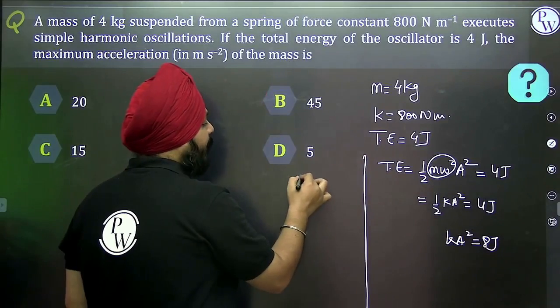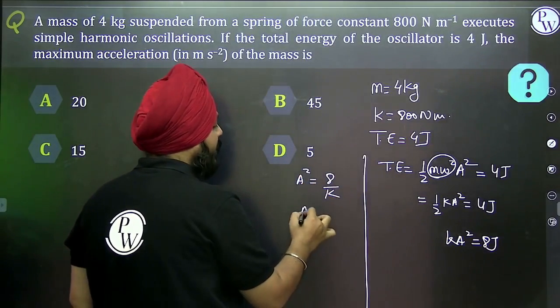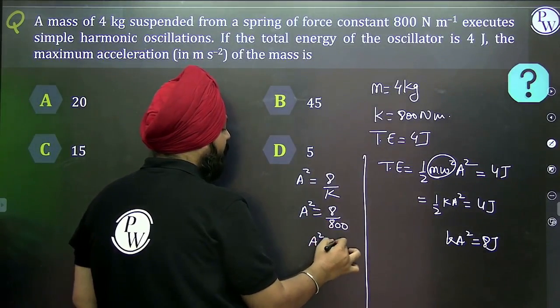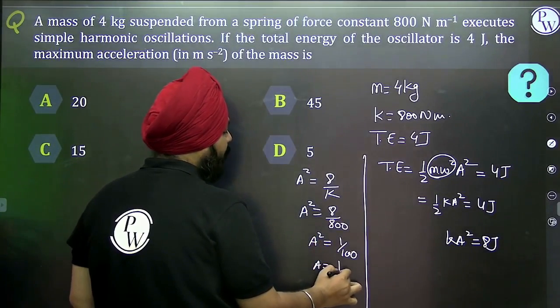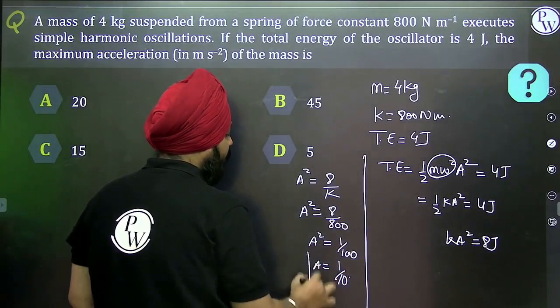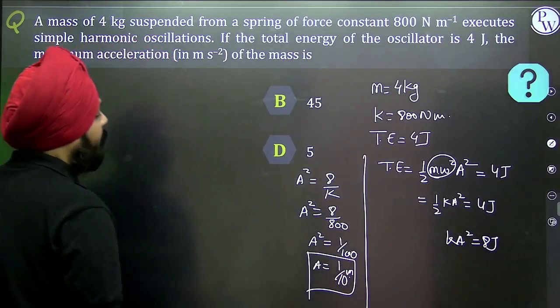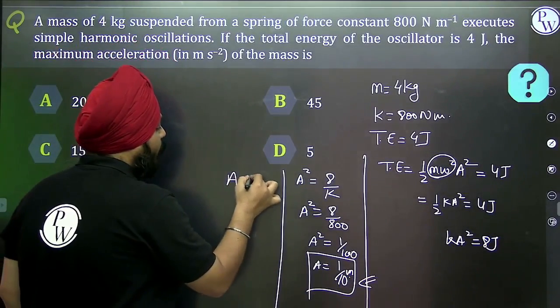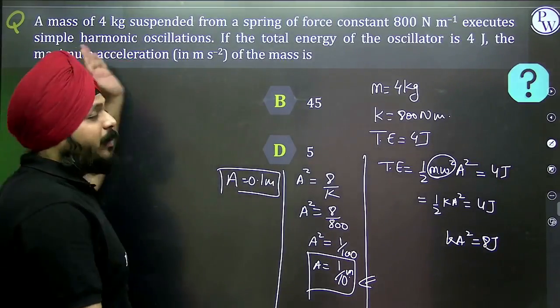So here we get the amplitude A square as 8 by the value of K. A square is equal to 8 by 800, which is 1 by 100. Amplitude is equal to 1 by 10 meter, or in another sense, amplitude is equal to 0.1 meter. Now what is asked in the question? Maximum acceleration.